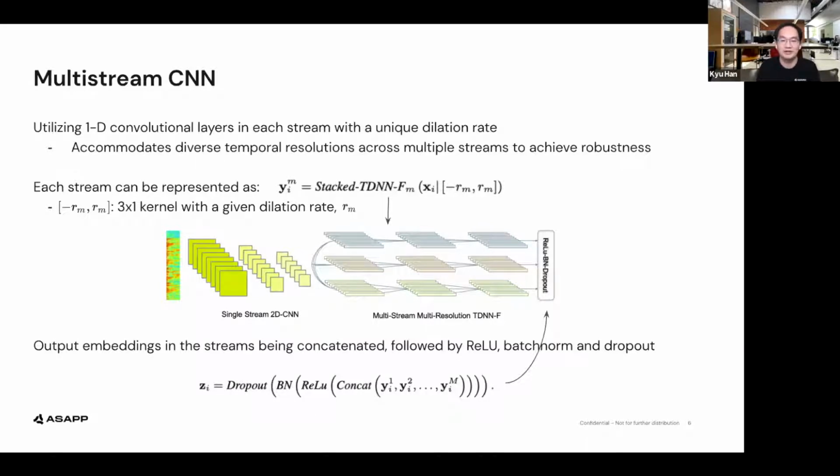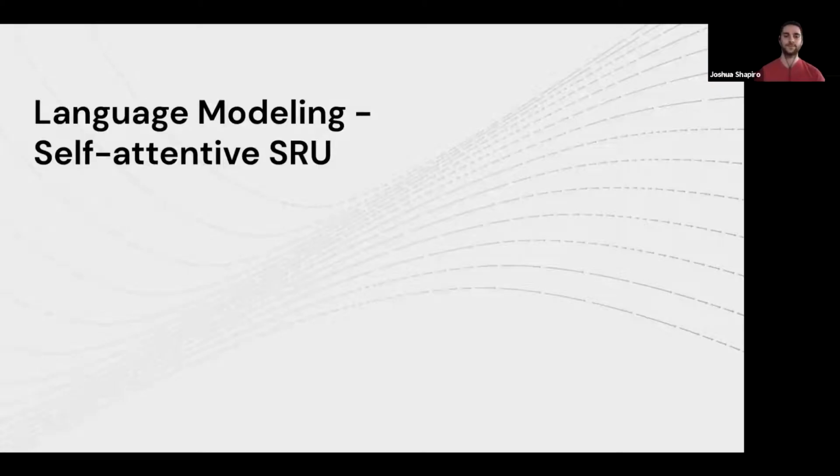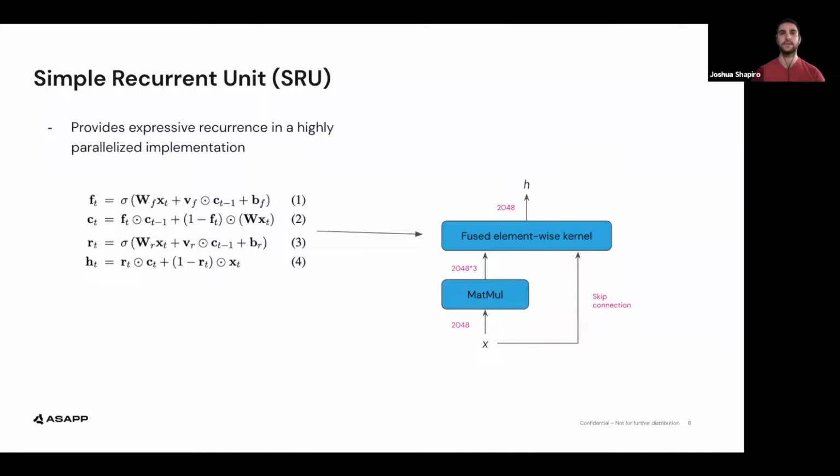Let me stop here and hand the presentation over to Josh for more details on our language modeling. Thanks, Q. We will now discuss our novel language model architecture, the Self-attentive SRU. The simple recurrent unit, or SRU, is a light recurrent network that balances model capacity and scalability. It's been shown to achieve significant speedups compared to LSTMs on classification, question answering, and language modeling datasets, while delivering stronger results. A single layer of SRU involves the computations seen on the left.